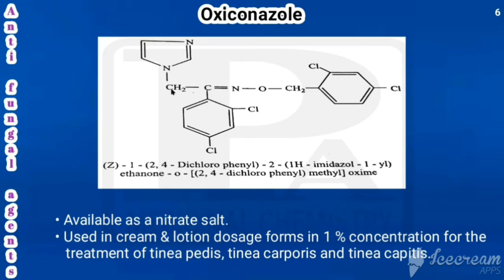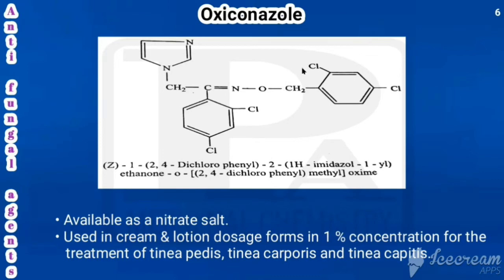Okay, so what is the parent for that one? That is called ethanone. What is the formula for that ethanone? CH3 CH double bond O. So that is ethanone. If this ethanone is treated with hydroxylamine, what is hydroxylamine? NH2OH. Here, this ethanone is having oxygen. That oxygen combines with H2 from NH2OH. That would be removed as water. So in the NH2OH, what is left here? We have only NOH. So that NOH is added with this double bond. So what you are getting? CH3 CH double bond NOH.